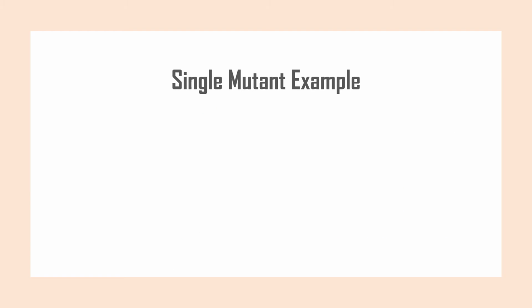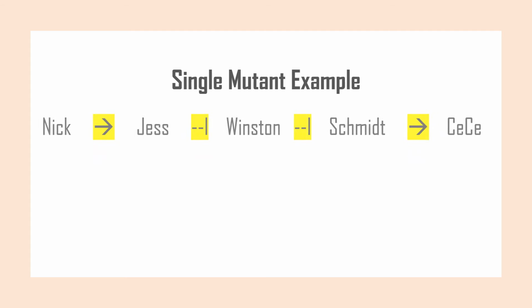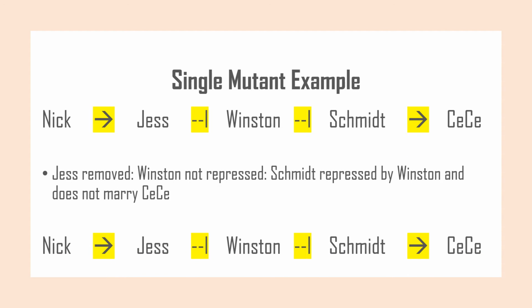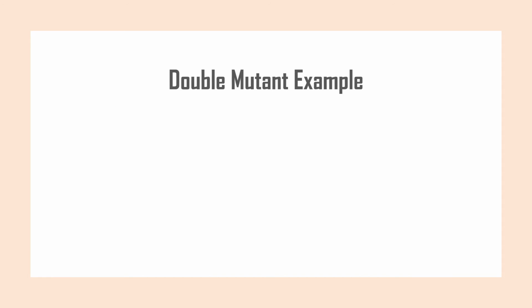Now let's look at what happens when we have a mutation. Here's our original pathway again. We are going to remove Jess from the pathway and make that our single mutation. When Jess is removed, Winston is not repressed, so he is still able to repress Schmidt, and so Schmidt will not marry Cece. We can also look at what would happen if there was a double mutation in our pathway.